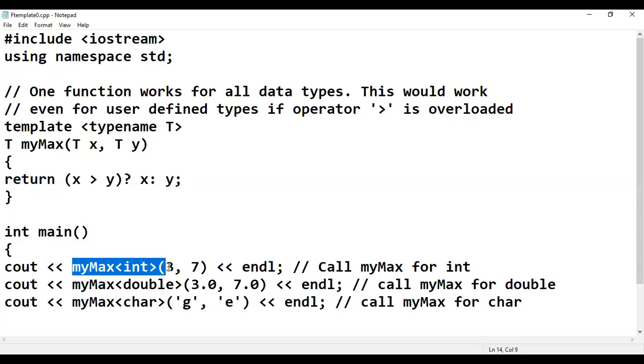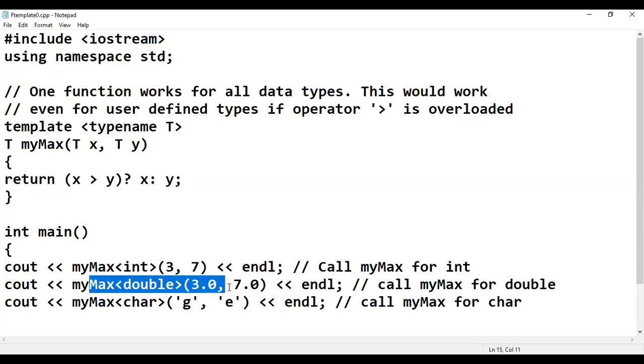Now here you can observe that while passing the value, we are going to mention the data type, as it will be an integer kind of variable, the 3 and 7. Okay, with the maximum value out of it, when it is double this is the expected value, and when it is a character value.